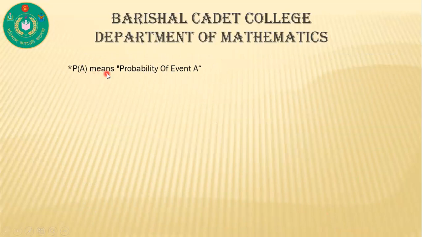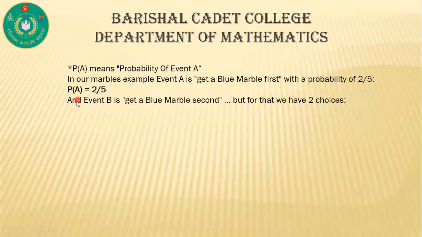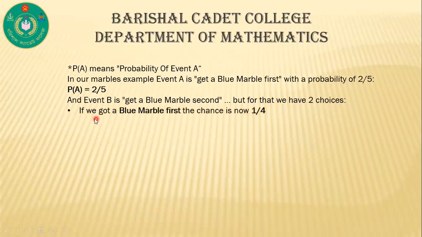Here P of A means probability of event A. In our marble example, event A is get a blue marble first, with the probability of 2 by 5. That means P of A is equal to 2 by 5. And event B is get a blue marble second, but for that we have two choices. If we got a blue marble first, then the chance is now 1 by 4. If we got a red marble first, then the chance is 2 by 4.